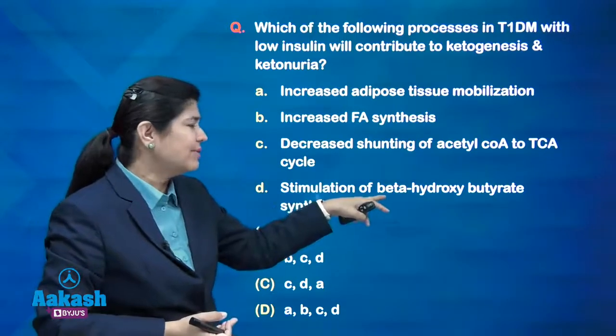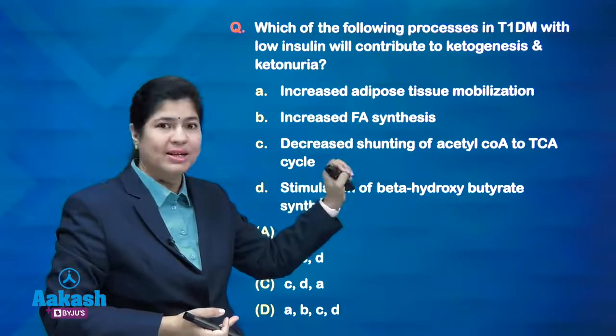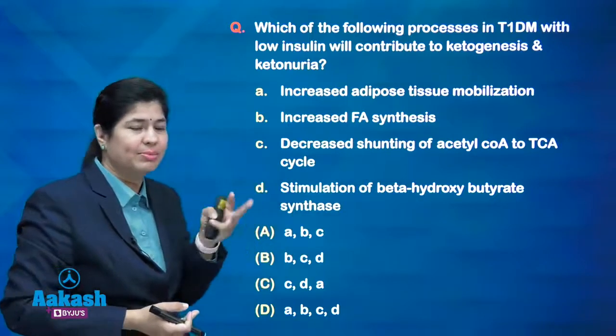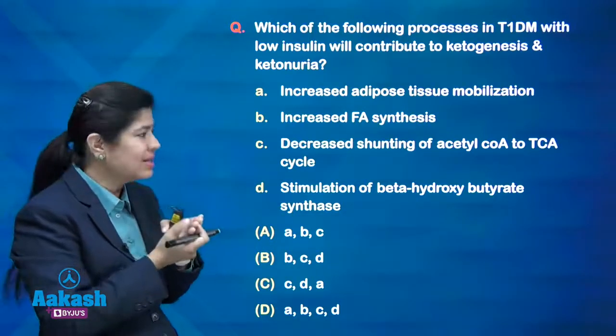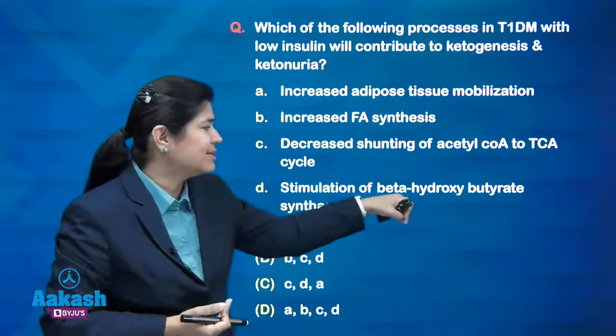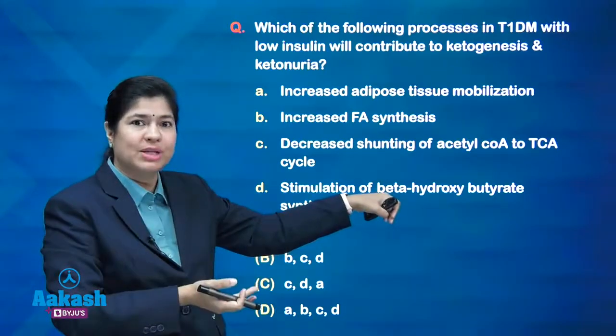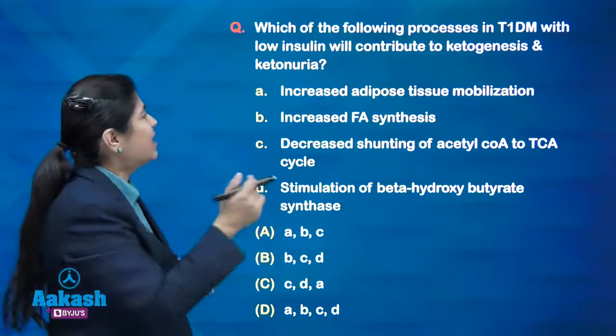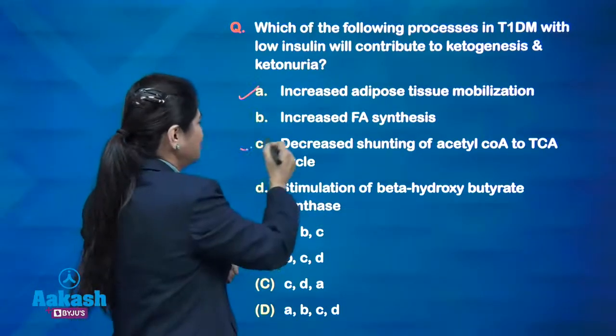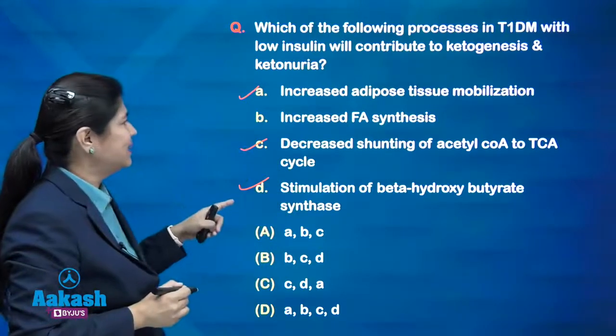So, this is the enzyme for the production of beta hydroxybutyrate, which is the third ketone body I say, because acetone, acetoacetate and beta hydroxybutyrate, these are the three ketone bodies. So, if we have more of this enzyme to form more beta hydroxybutyrate, then the synthesis of ketone bodies will be more. So, the answers should be this one and this one, that is A, C and D.